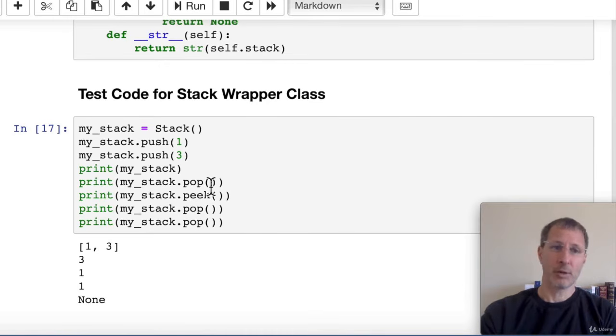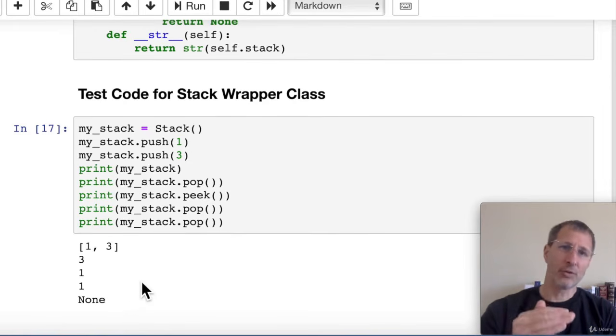And when we pop an item off of the stack, we get the 3, which was the last item that we put on the stack. When we peek, we get the 1, which is the only item actually left on the stack, but peeking is going to give us the top item on the stack. If we pop another item, we get 1, and now the stack is empty. So if we try to pop another item, we get None.